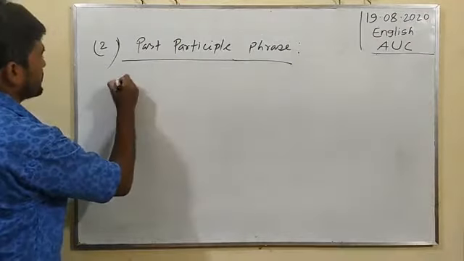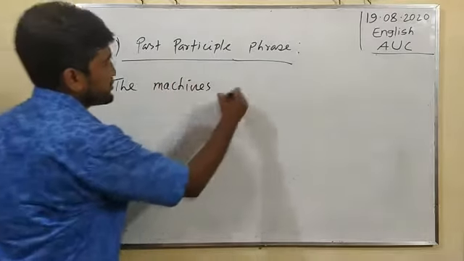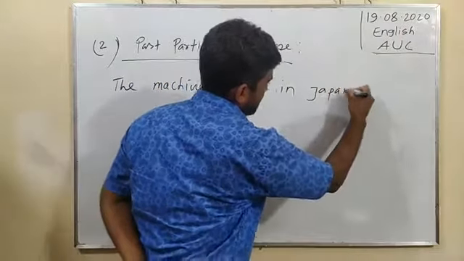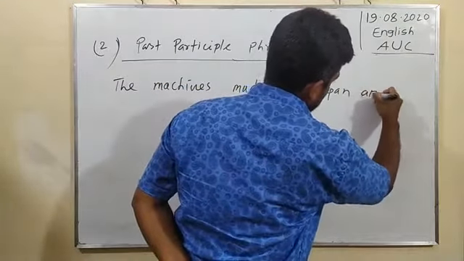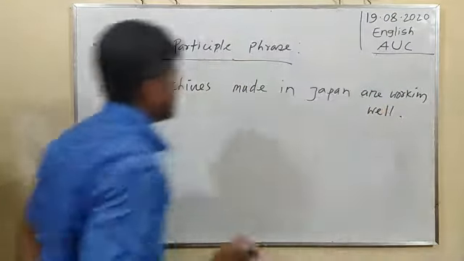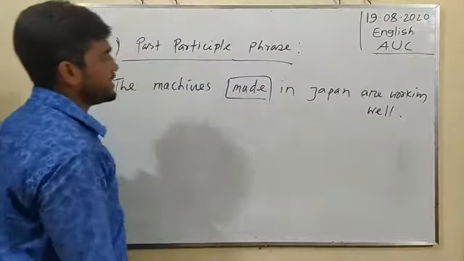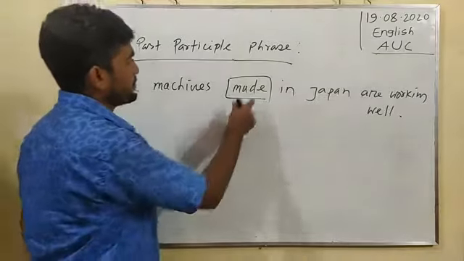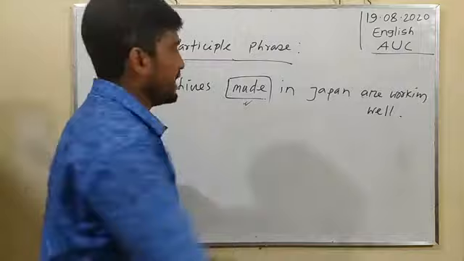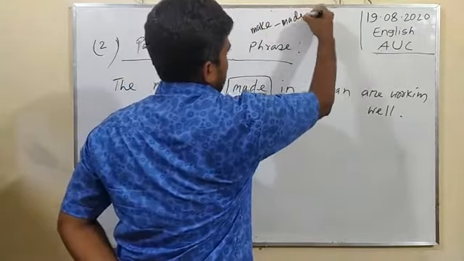The machines made in Japan are working well. Here we know that made is the past participle form of verbs. We all know make, made, made.